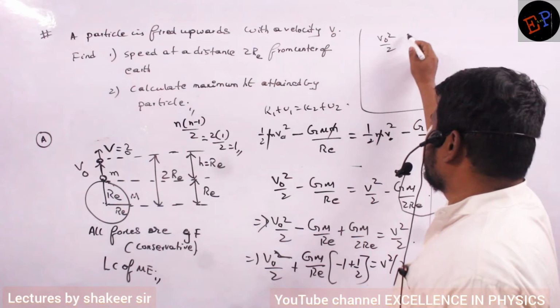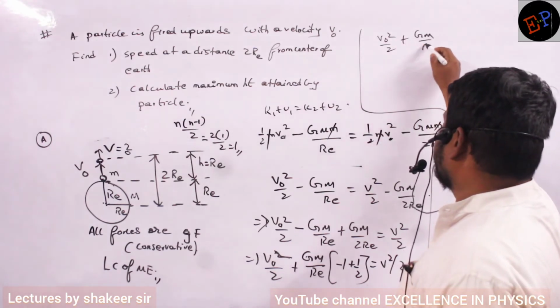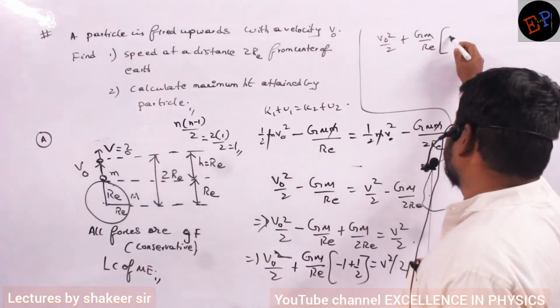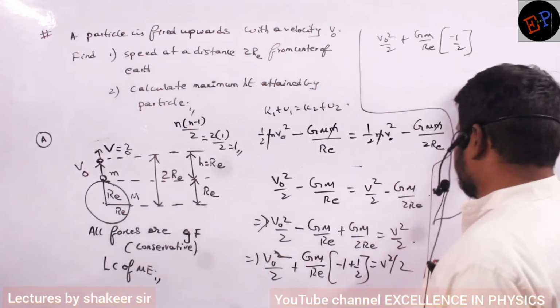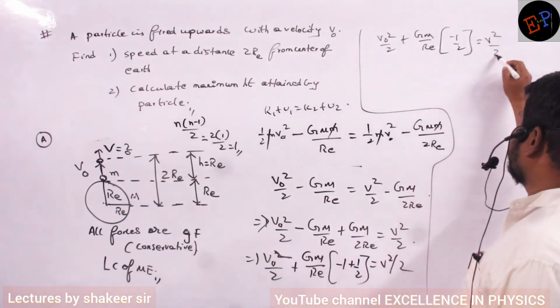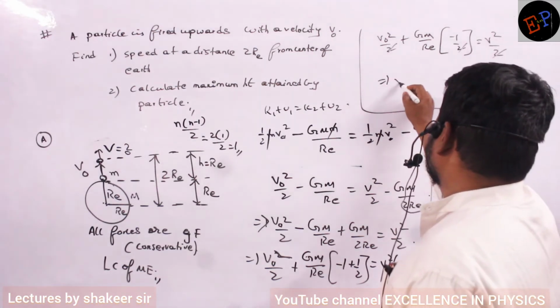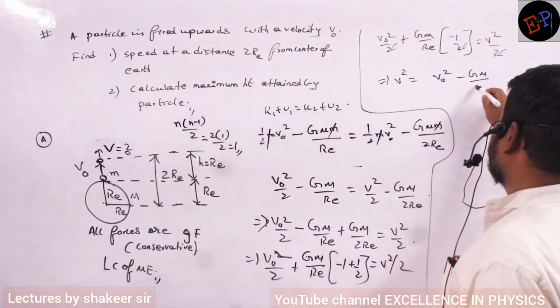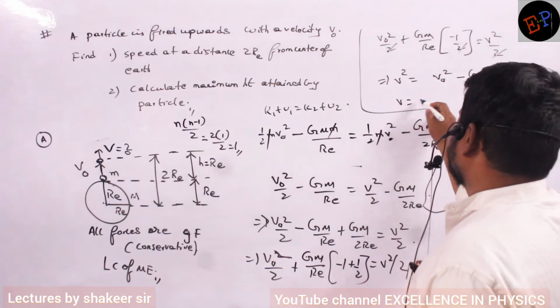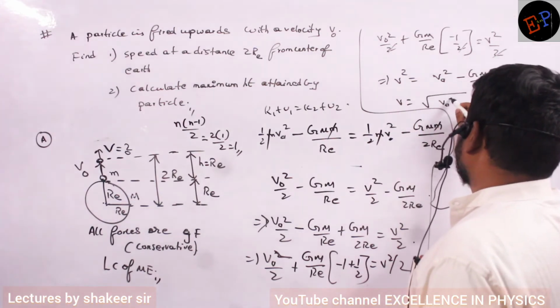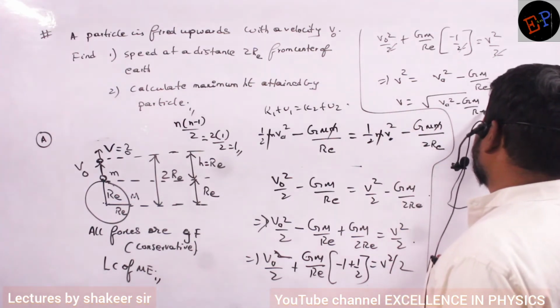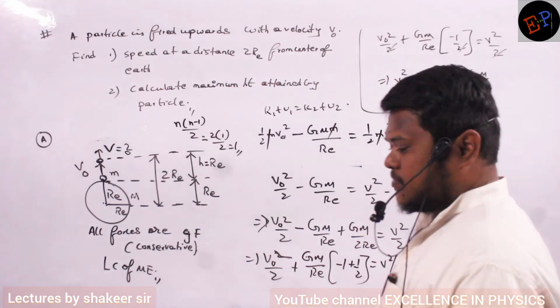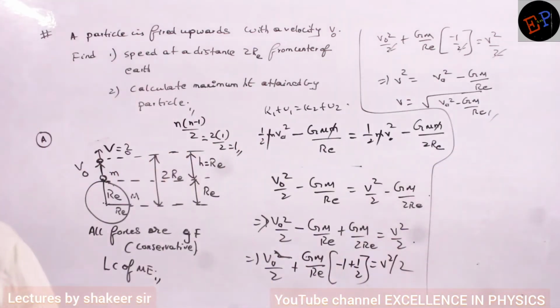So v naught square by 2 plus GM by RE multiplied by minus 1 by 2 is equal to v square by 2. 2 gets cancelled. So v square is equal to v naught square minus GM by RE. So v is equal to the square root of v naught square minus GM divided by RE. That's all. That is our equation.